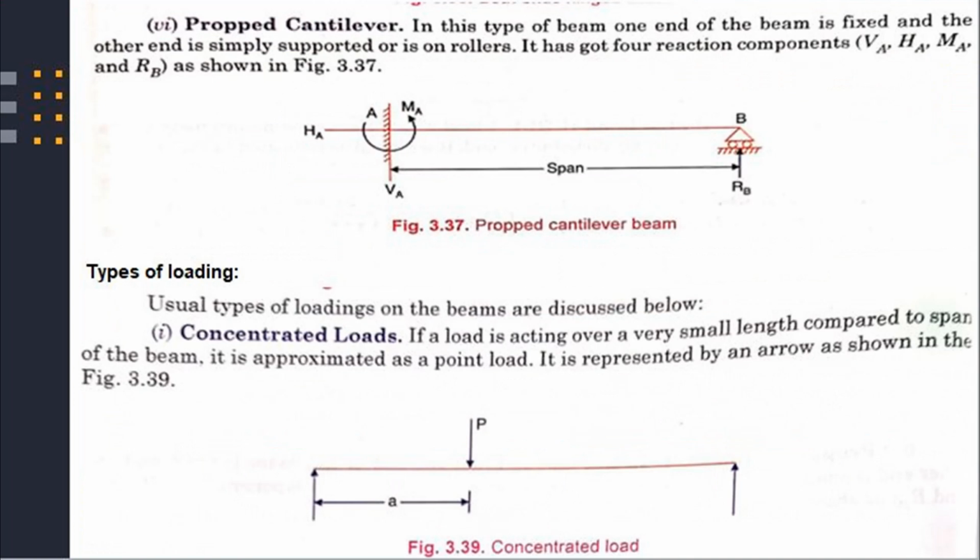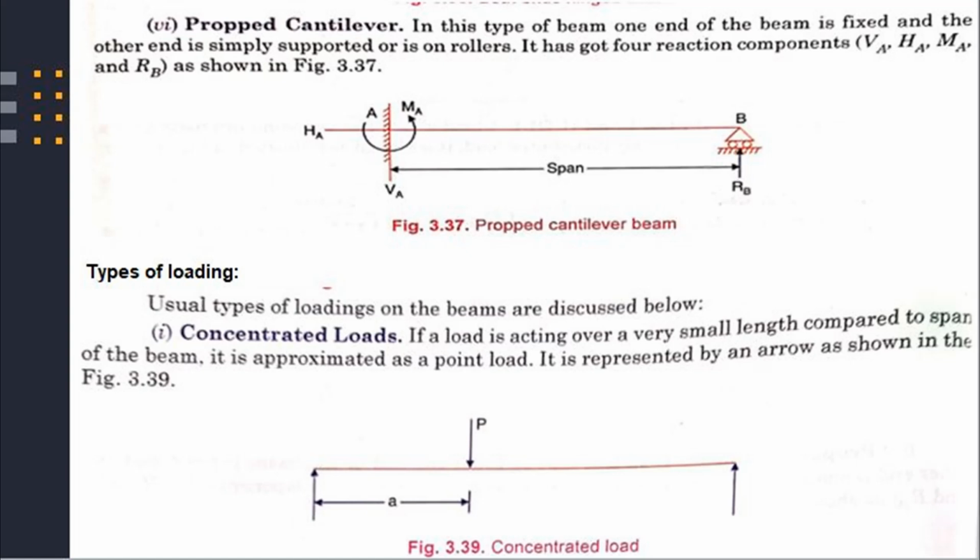And the last one is the propped cantilever beam. In this type of beam, one end of the beam is fixed and the other end is simply supported or is on rollers. It has got 4 reaction components, that is horizontal component at A HA, vertical component at A VA, moment at point A MA, and a reaction at point B RB.